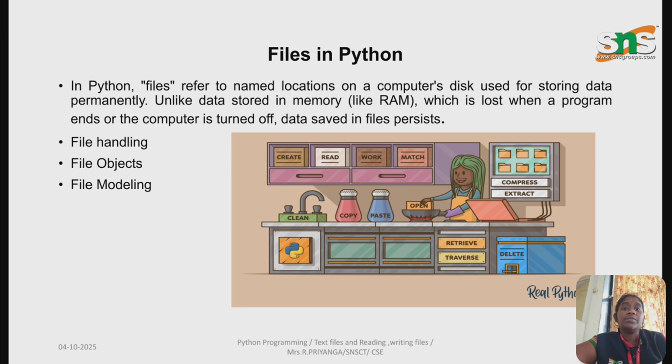First, files in Python. As I already said, a file is a way to store data permanently on a disk. In Python, a file refers to a named location. When we use a computer, we use files to store data permanently, unlike data stored in memory like RAM, which is lost when a program ends or the computer is turned off. Data saved in a file persists. Here we have file handling, file objects and file modes.